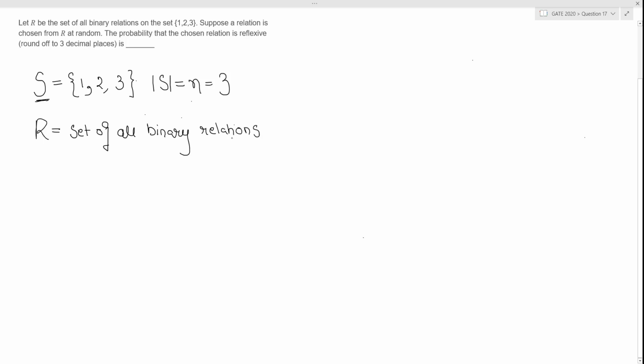So one relation we saw as an example, small r. It says the set of all possible binary relations, which we also call in probability terms the sample space, right? And what is our event of interest?